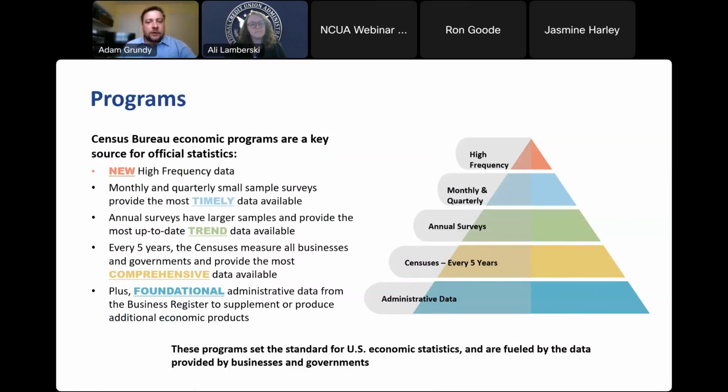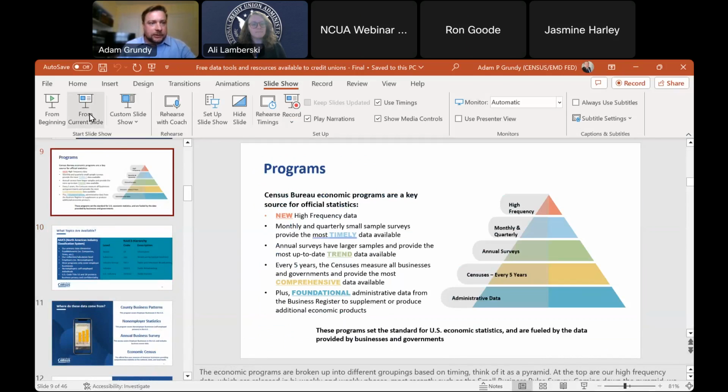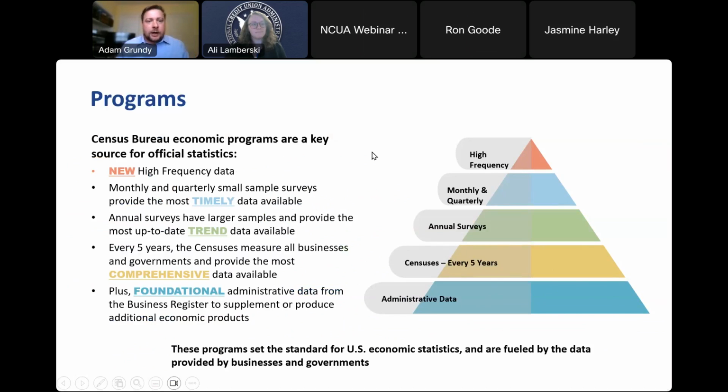So first of all, just to level set with you, this is how we're structured in the Economic Directorate. You see on this pyramid slide. I'm going to go ahead and go through this pyramid here. So we have high frequency surveys at the top of our slide. This would be examples of things such as our monthly surveys.